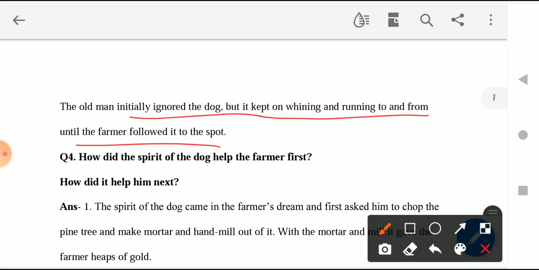The dog was still doing the thing. He was standing on his legs and wanted the farmer to go to the place with him. And until the farmer went with him to the place, he was doing the thing again and again, so that the farmer could understand what he wanted to say.